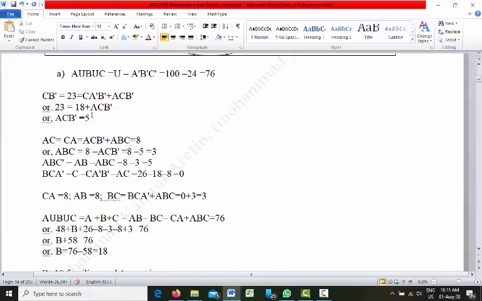ACB prime we have already calculated is 5 and AC is 8. So 8 minus 5 gives us 3. So ABC will be 3.